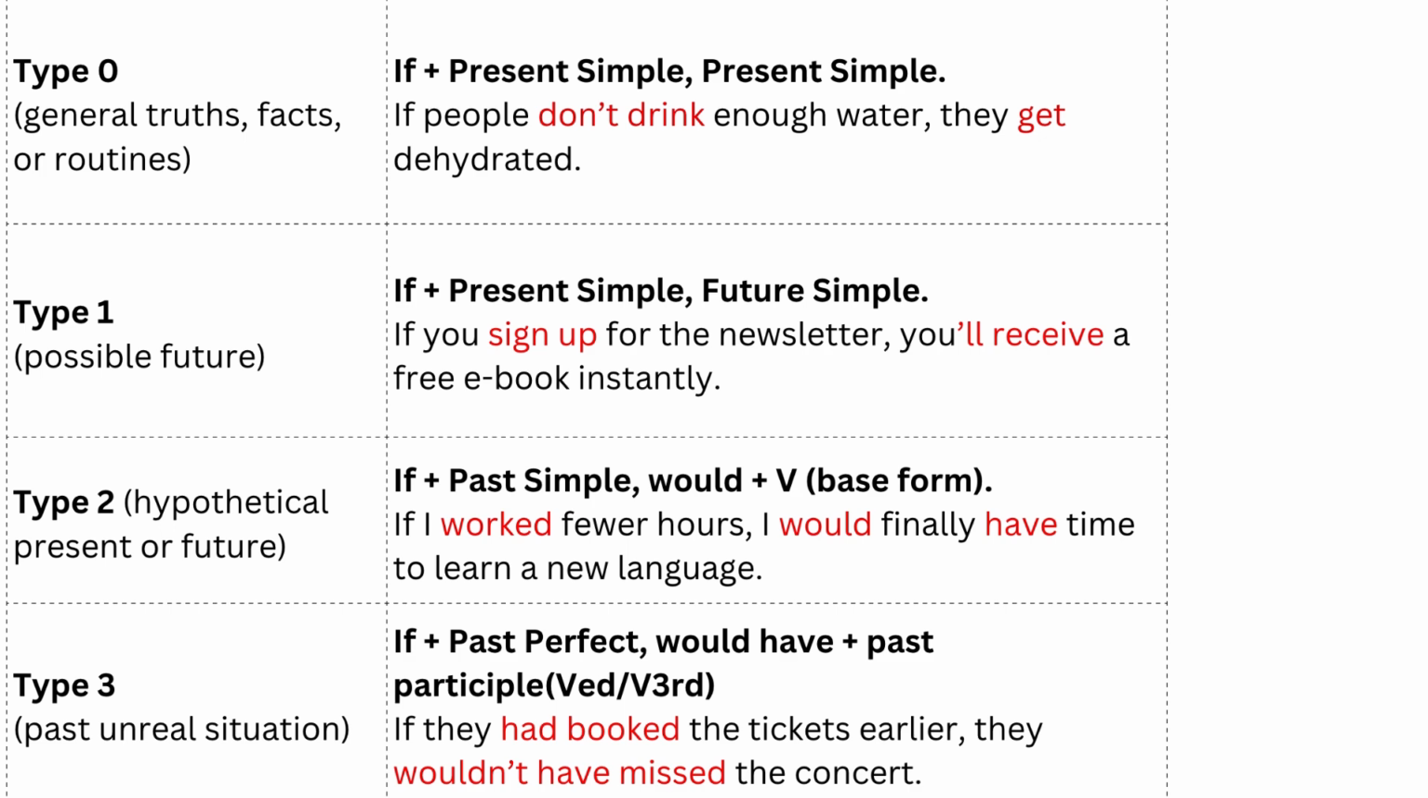Type 3 we use when we speak about past and unreal situations. If they had booked the tickets earlier, they wouldn't have missed the concert, right? So here you can see the if part contains past perfect, and then the second part of the sentence should have would have plus the past participle of the main verb. Yes, so let me show you more examples so you can see how we use it and when we use conditional sentences.